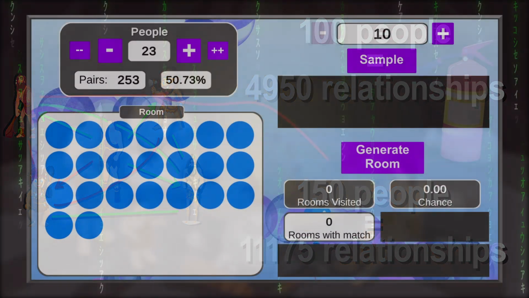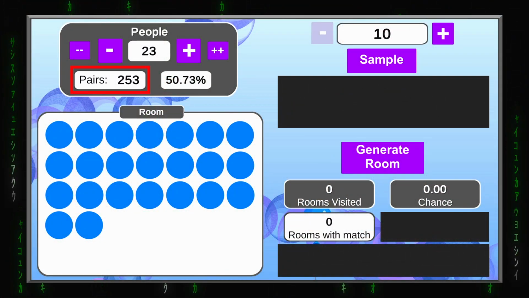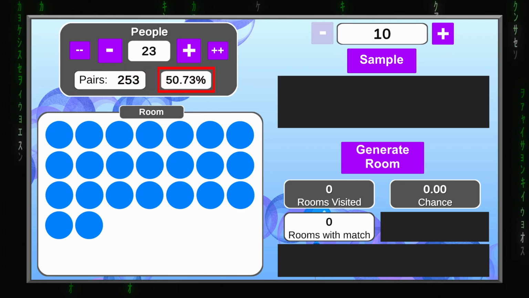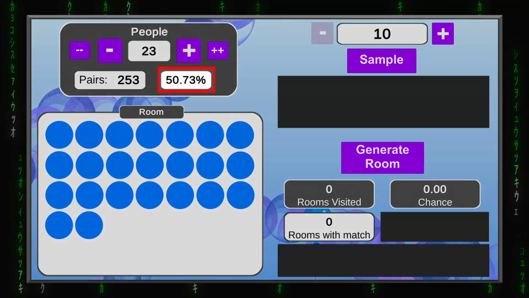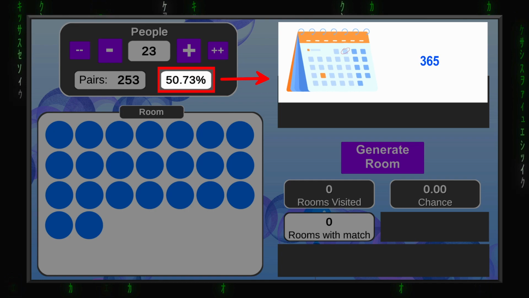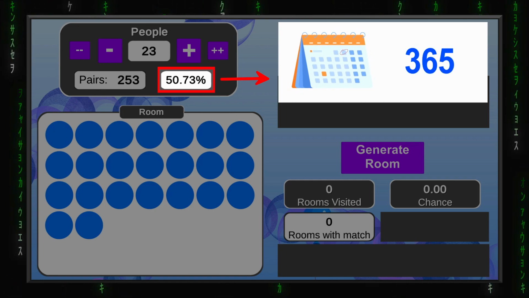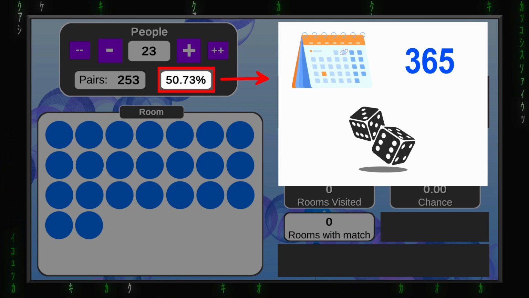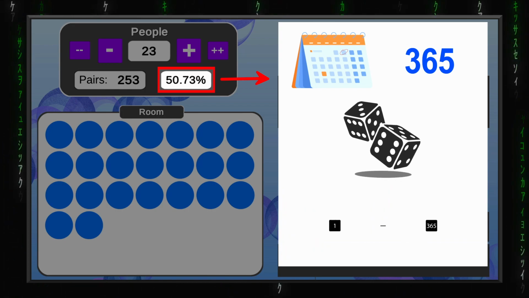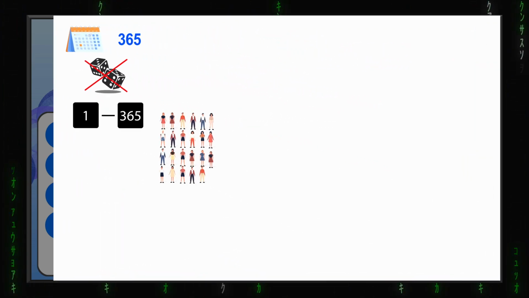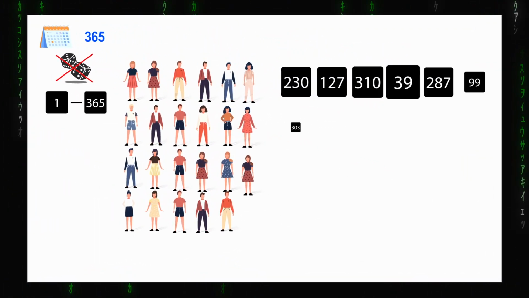But back to the birthday paradox. While the number of possible paths within a room gives us a good idea of why the chance for matching paths is so high already in such a small group, question still remains as to how the chance itself is actually calculated. There are 365 possible dates a person can be born on. If we simplify it a bit, each time a person is born, it is like there is a dice thrown, just this dice has 365 sides instead of 6. So in a group of 23 people, there will be a dice thrown 23 times.